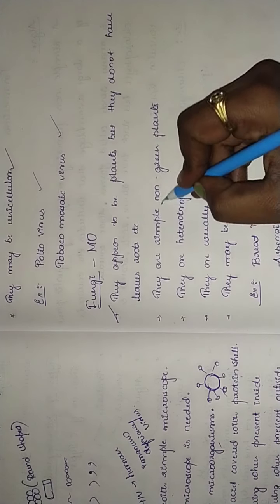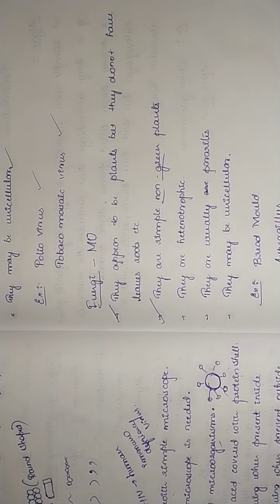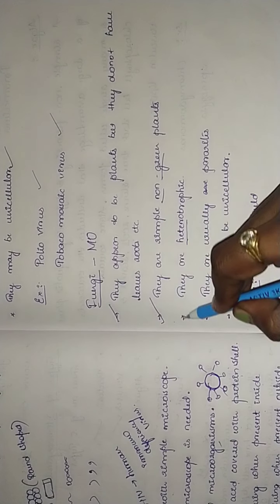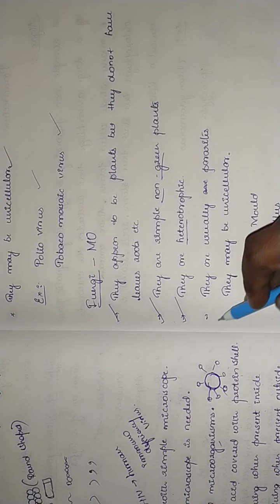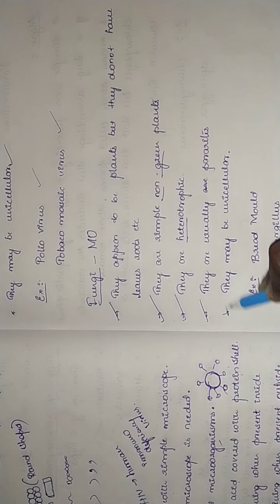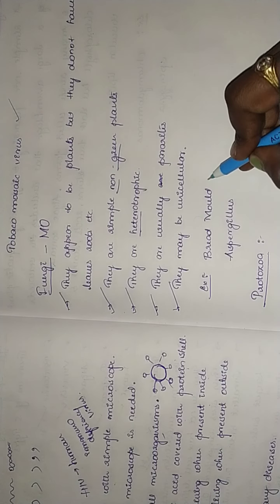Simple non-green plants means they cannot prepare their own food by photosynthesis. They are heterotrophic. Heterotrophic means dependent. When they cannot prepare their own food, obviously they are dependent on others, isn't it? And they are usually parasites. They may be unicellular again. For fungi we have the examples, that is bread mold and Aspergillus.